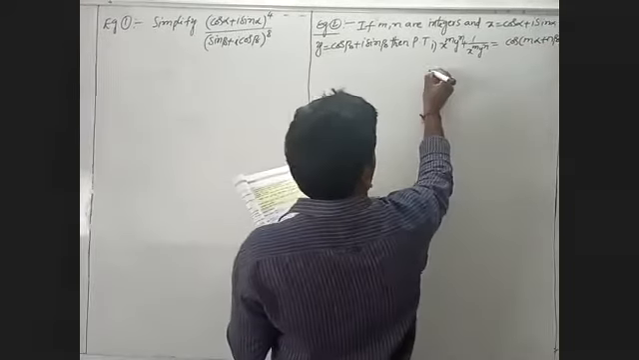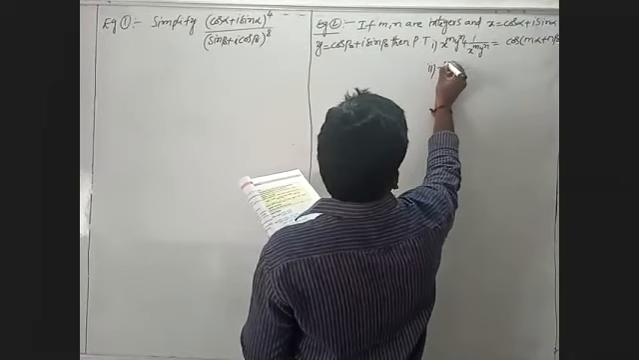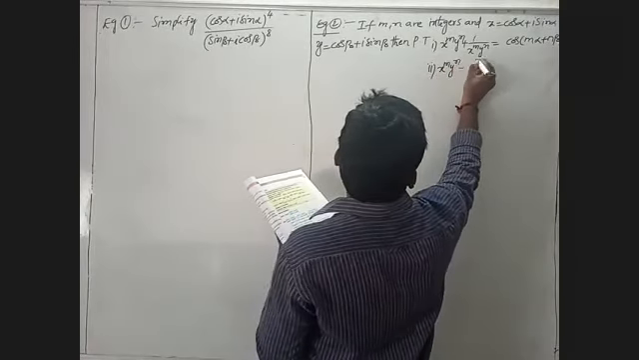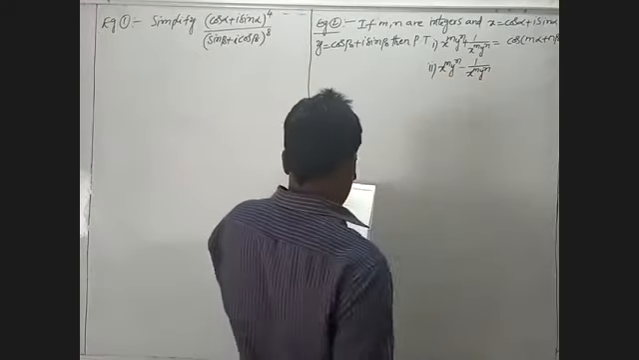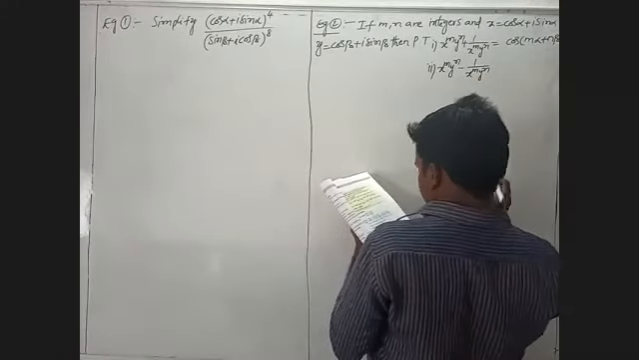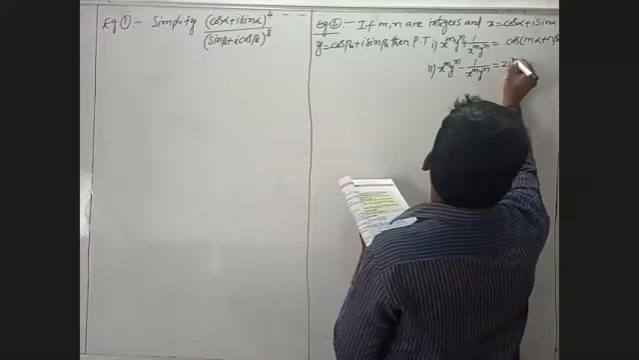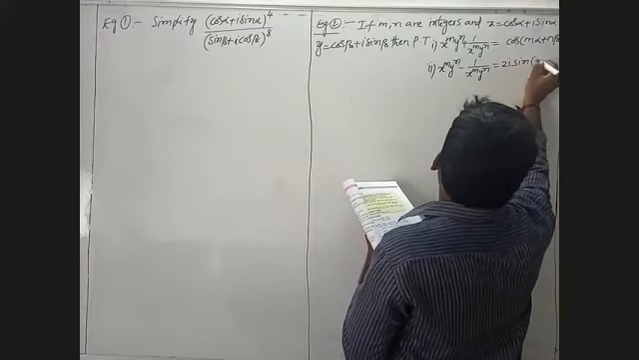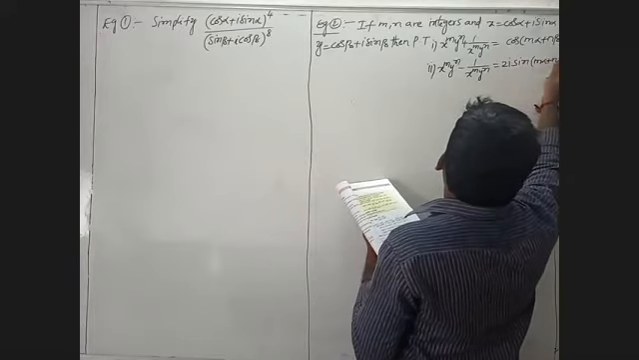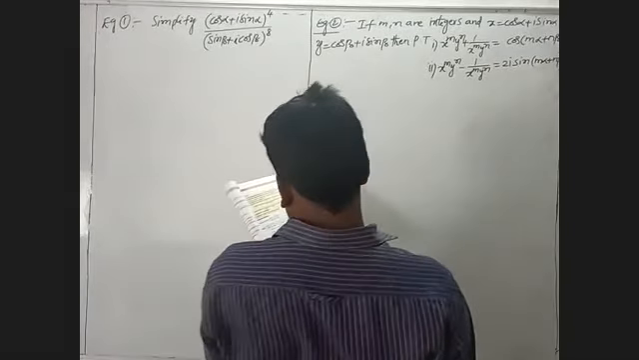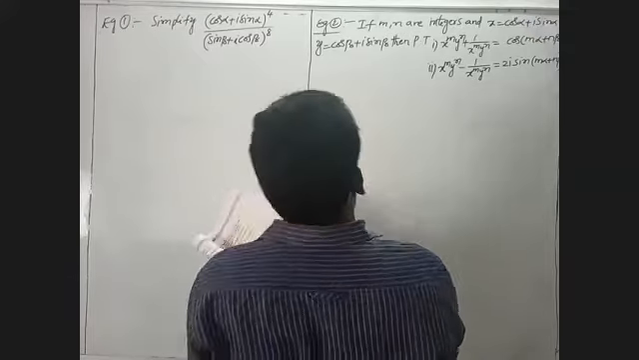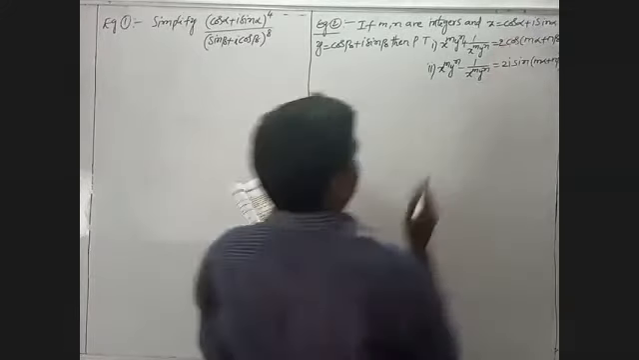Now the second one: x power m y power n minus 1 by x power m y power n is nothing but 2i sin of (m alpha plus n beta).